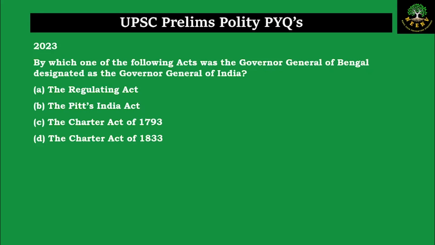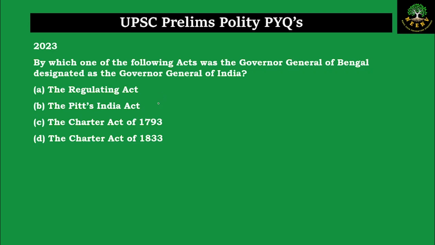Let us discuss the next question. This question is from 2023. By which one of the following acts was the Governor General of Bengal designated as the Governor General of India? The Regulating Act, the Pitt's India Act, the Charter Act of 1793, the Charter Act of 1833.